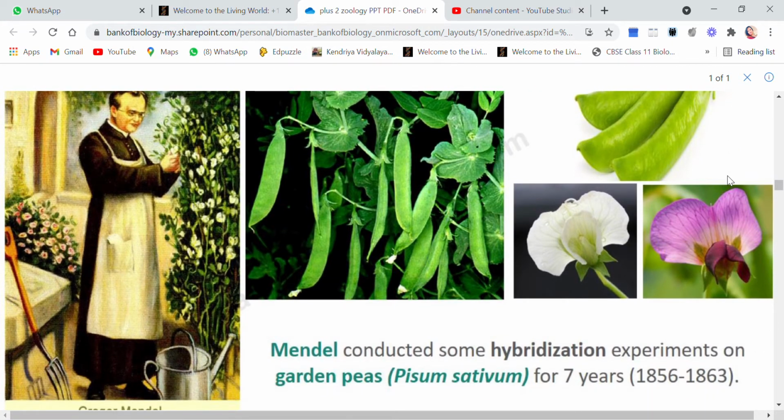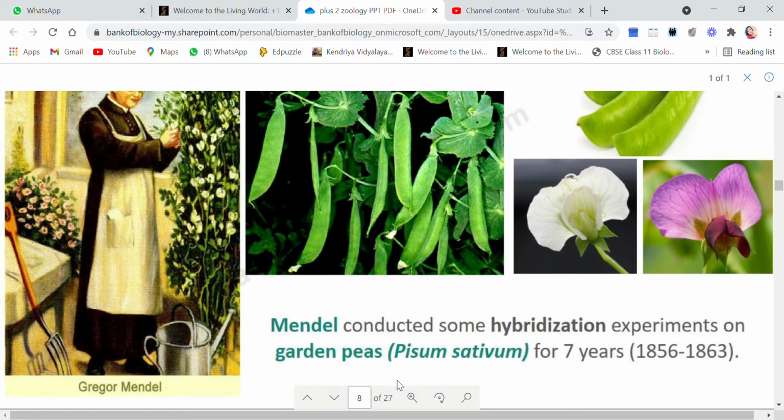Now, Mendel conducted some hybridization experiments on garden pea. Garden pea is also known as Pisum sativum. You should always remember that before writing the scientific name, the generic name should be in capital letter. That means the first letter should be capital, and the specific name should always start with a small letter.